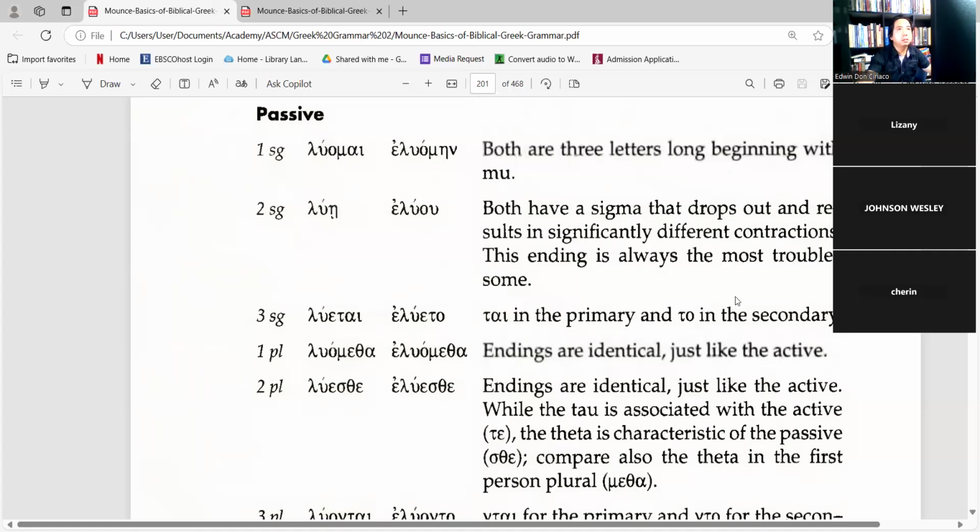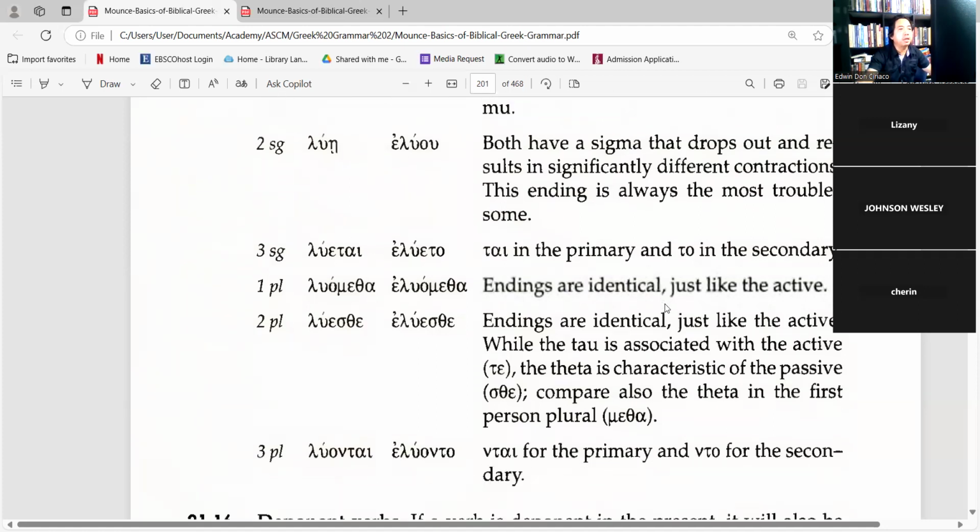Of course, the best thing to do is to have a printed chart before you. And then Luetay becomes Elueto, and then Luomesa becomes Elomesa. The endings are identical, just like the active. Lueste, Elueste, endings are identical, while the tau is associated with the active. The theta is characteristic of the passive.